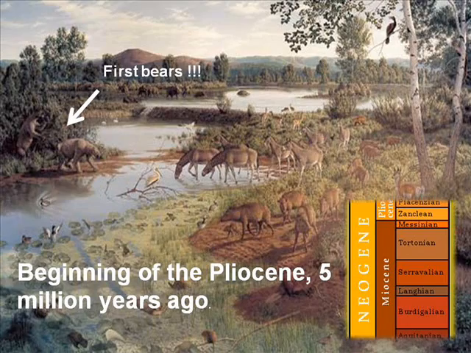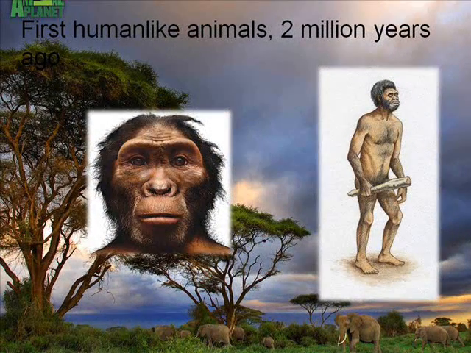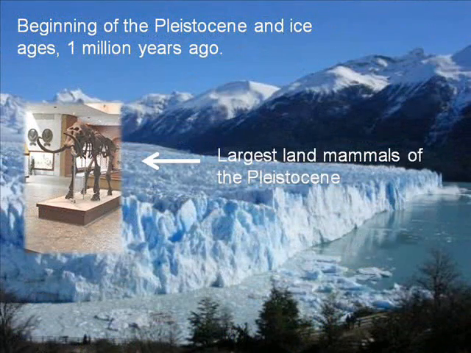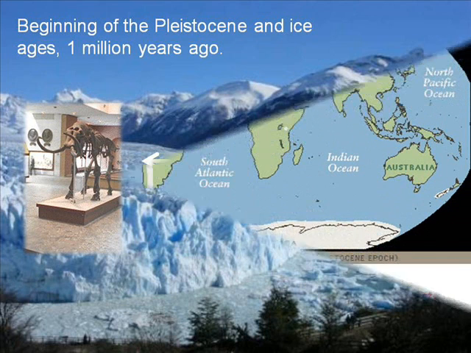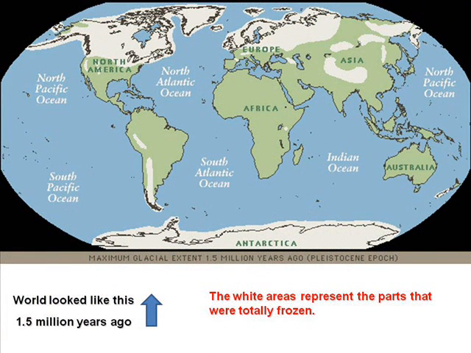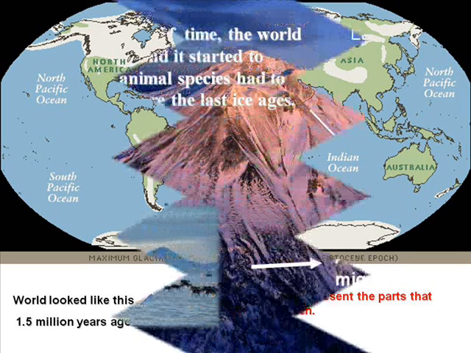Beginning of the Miocene, 25 million years ago. First horses and saber-tooth cats appeared. First beavers appeared. First bears. The first bears appeared 5 million years ago. First human-like animals appeared 2 million years ago.